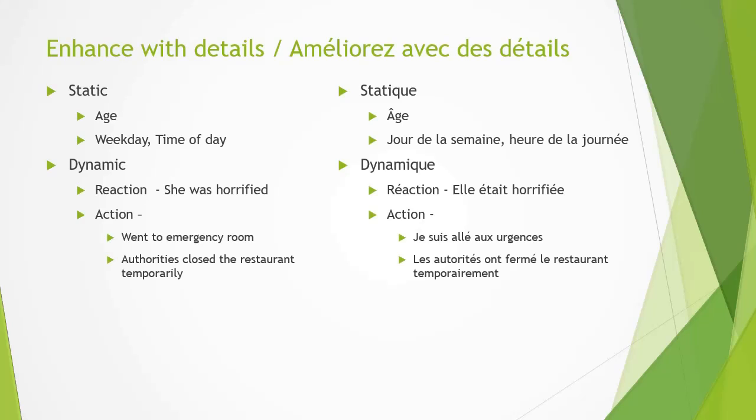That depends on the severity. So you have to understand the severity of the situation, and accordingly you have to make up the reaction as well as the action component. With all these details, I have prepared one sample.